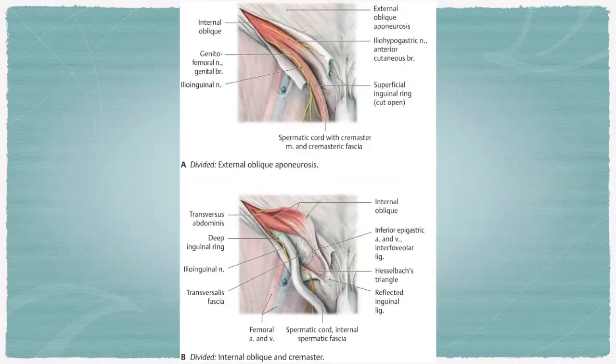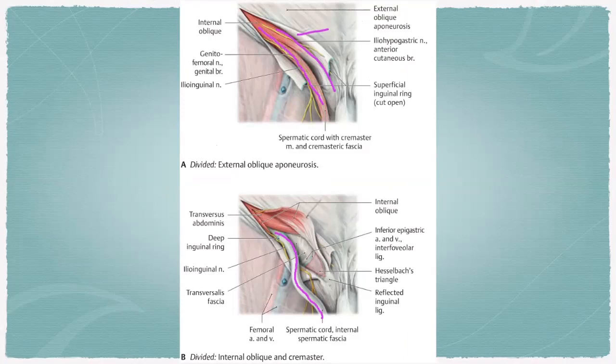This is the inguinal canal. You open the inguinal canal, and this is the external oblique aponeurosis. You see the spermatic cord, right?